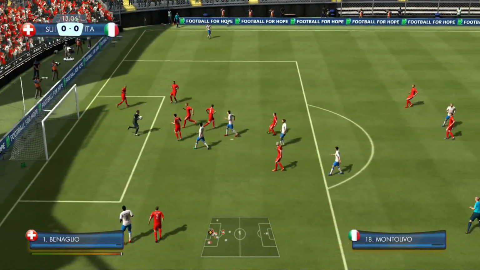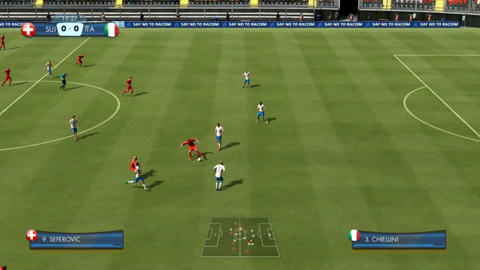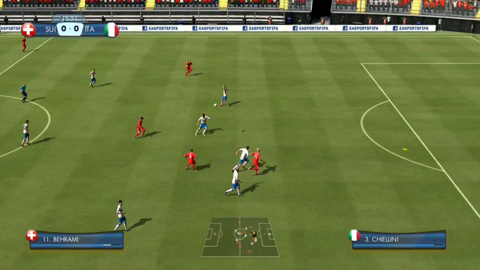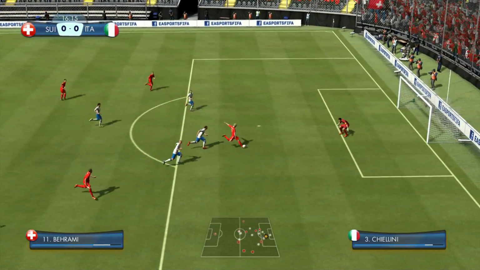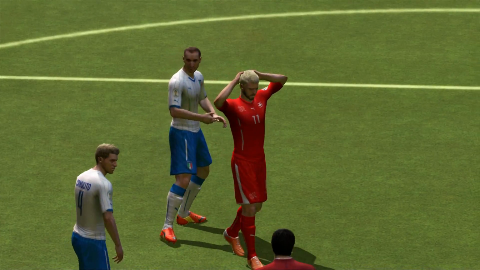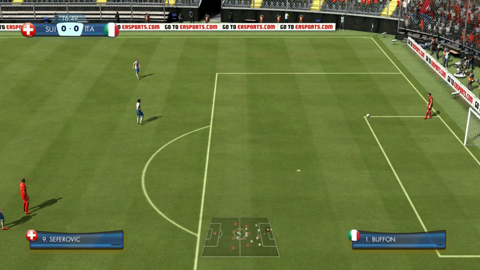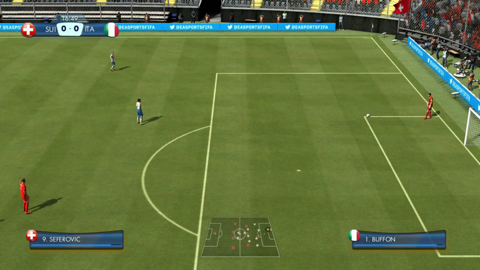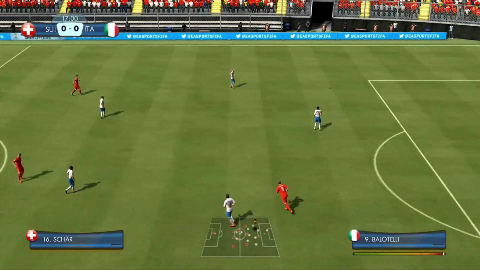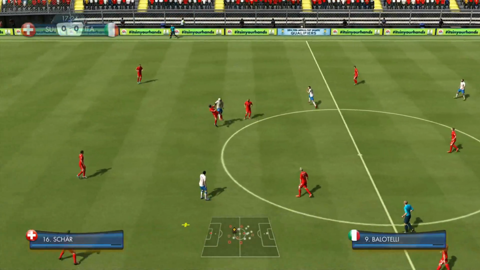Italy go for it, and it's just saved by Benaglio. Seferovic, twisting and turning, Stocker over the top here. Behrami is on goal, and he puts it wide. Switzerland have missed 2 chances already to go at least 1 goal up, and they might be kicking themselves because of that, because Italy can be dangerous when they get fired up.